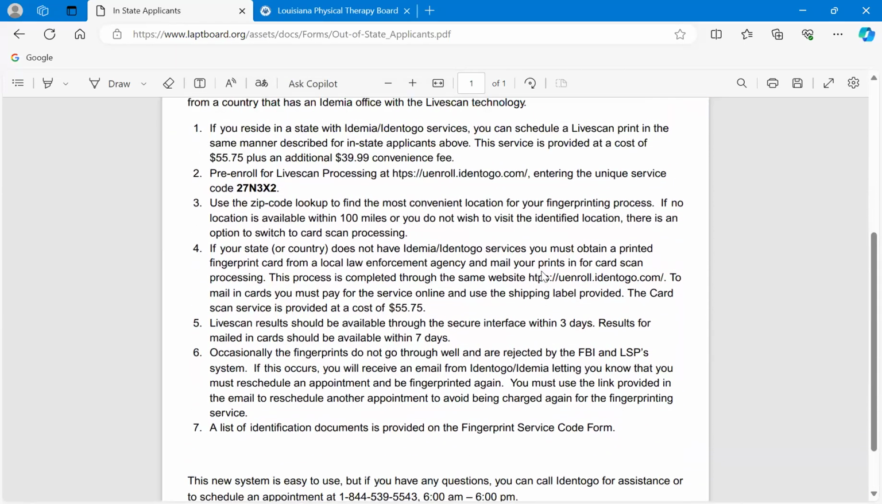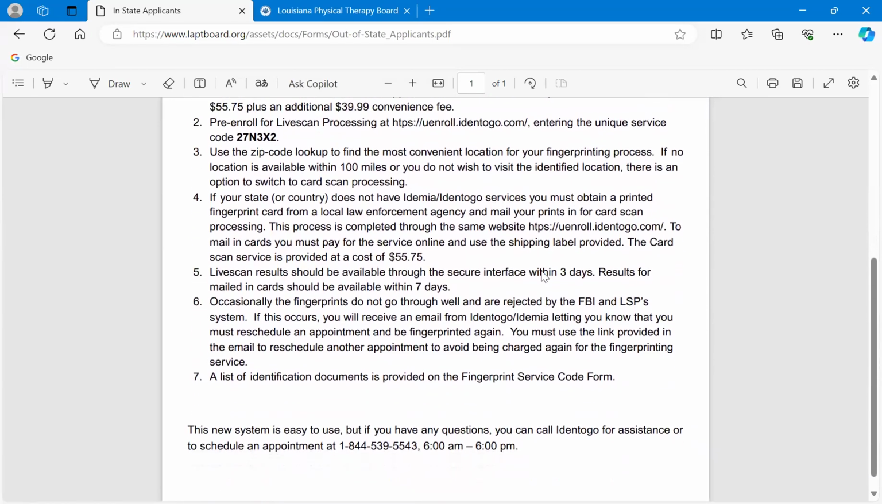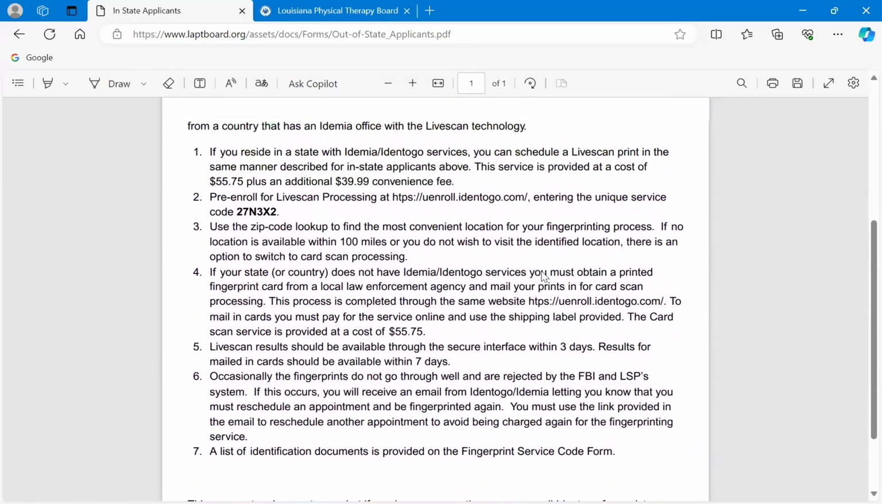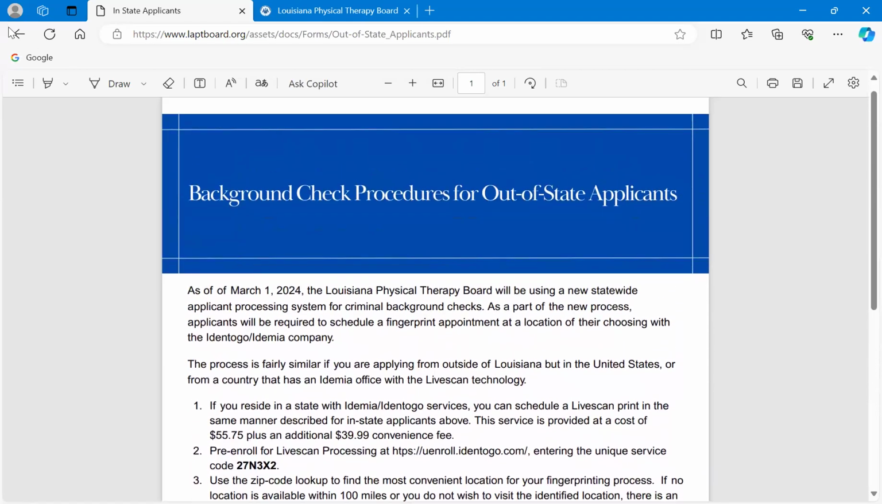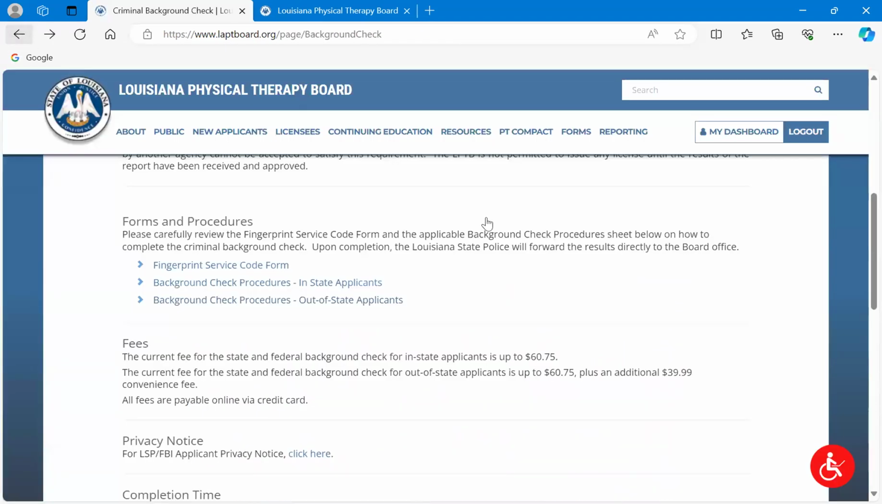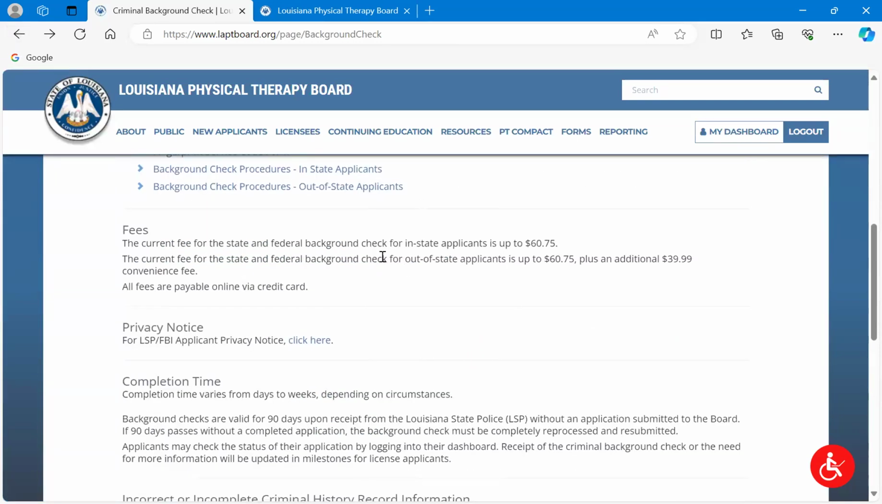It looks like the fees are slightly different if you're out of state. But again, the process itself, not that much different. So I'm not going to read this one in the same detail that I did the other. I will let you, if you're an out-of-state applicant, take a look at that. It is available to you. Now, for in-state applicants, the current fee, as we said, $60.75. And then for out-of-state, it's up to $60.75 plus an additional $39.99 convenience fee. And I'm assuming it has to do with the fact that you're out of state.